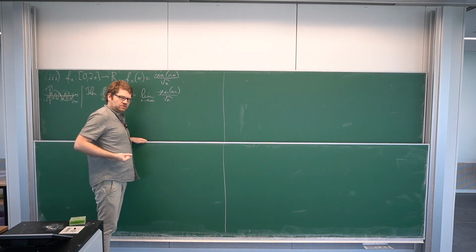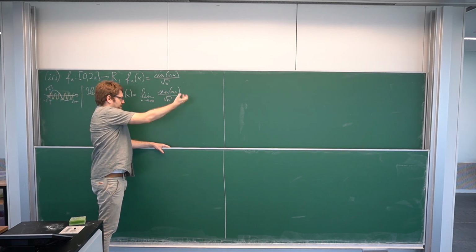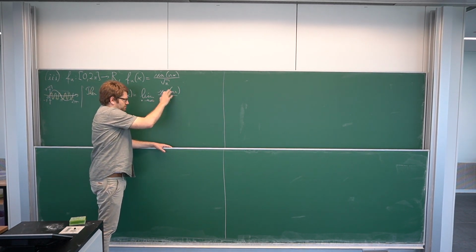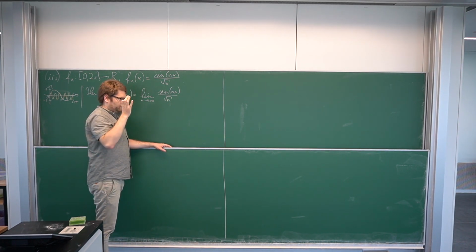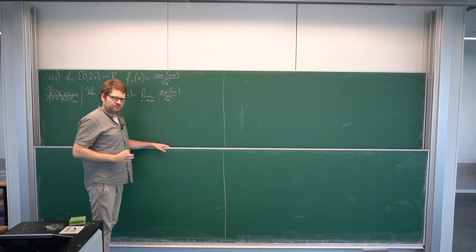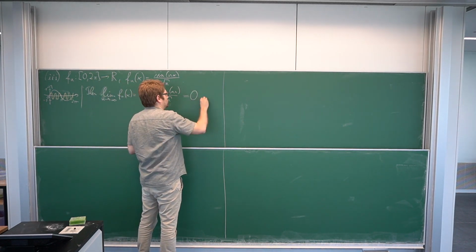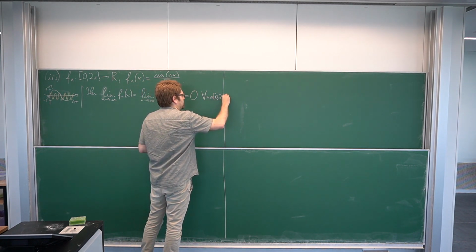And this is really only Mathematics 1. We see the numerator here. This is a sequence, I mean, x is considered as a fixed number in there. This is bounded. And this is multiplied with 1 over the square root of n, which is going to 0. And we saw that if we have a bounded sequence multiplied with a sequence converging to 0, the limit will again be 0 for all x in 0 to 2π.